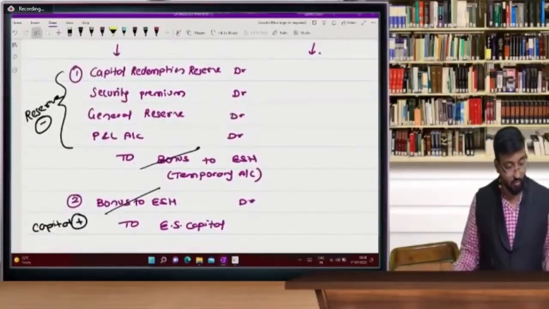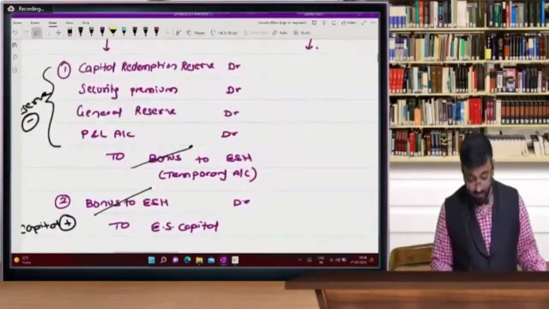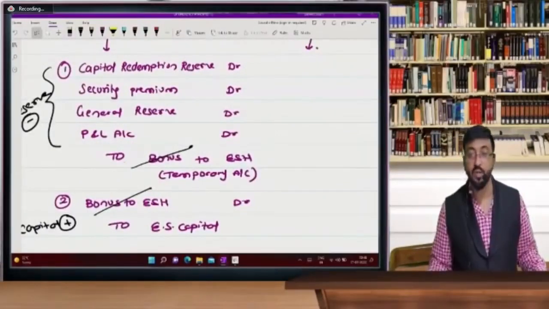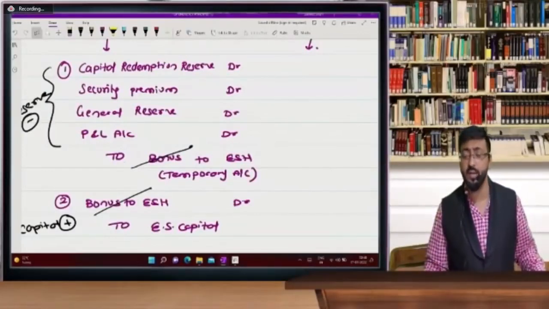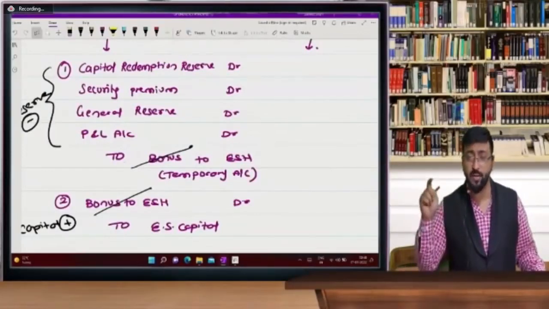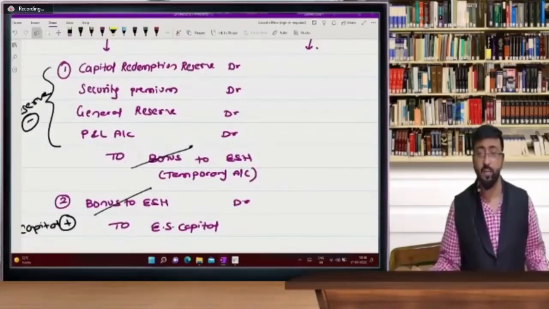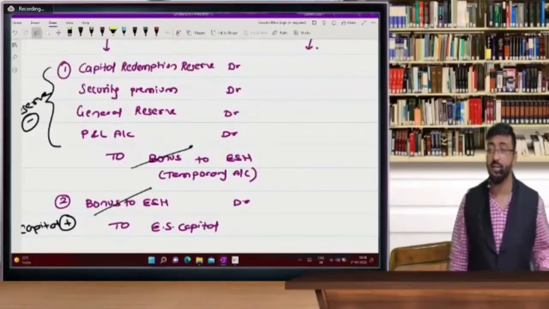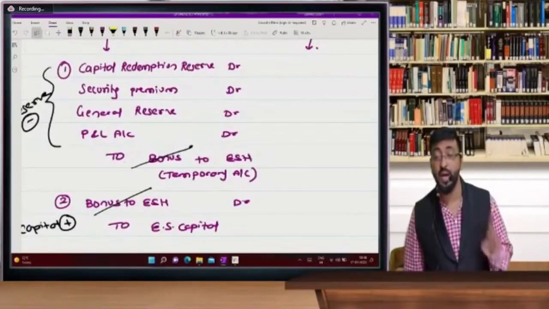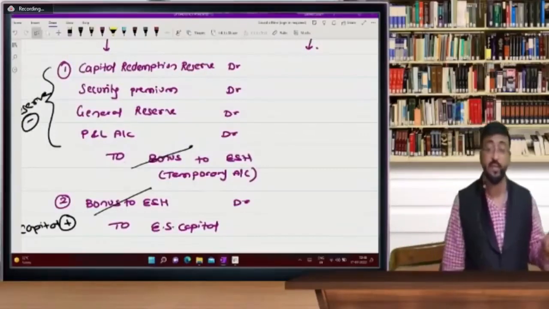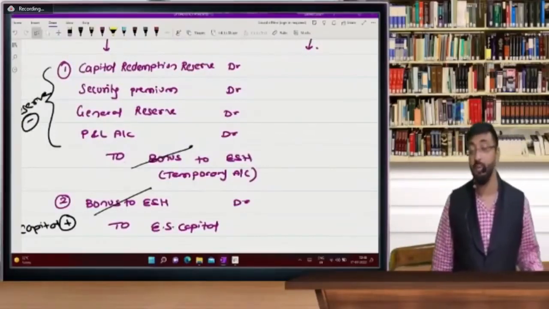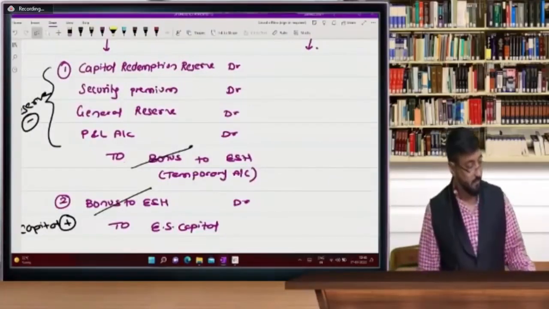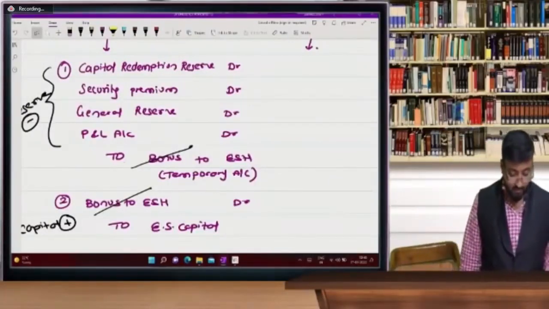Okay, chalo. So capital redemption reserve, security premium account debit, general reserve account debit, P&L account debit to bonus to equity shareholder, bonus to equity shareholder account debit to equity share capital. Please write down these entries and tell me in the comment section. Everyone has to type it in the comment section on Board of Studies app, and you have to remember these entries. Type it fast.